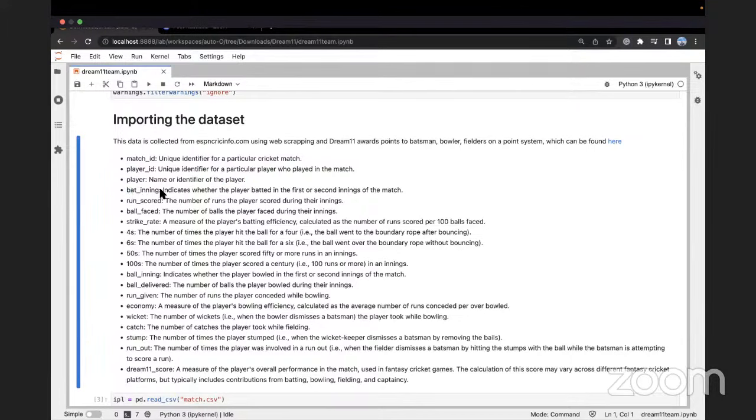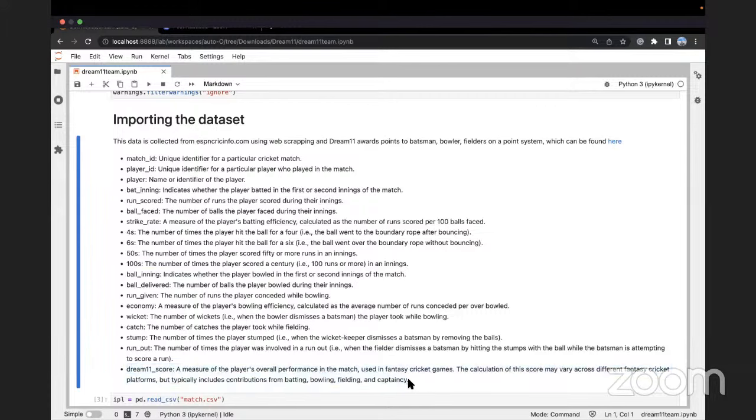Bat innings indicates whether the player batted in the first or second innings. So this can actually help us understand if batting in the first innings or batting in the second innings would create any kind of difference or not. The total number of runs scored by the player, balls faced, what is their strike rate, number of fours hit, number of sixes hit, number of 50s hit, number of hundreds, ball innings, whether the player bowled in the first or the second innings, balls delivered, runs given, economy, wicket, catch, stump, run out, Dream 11 score.